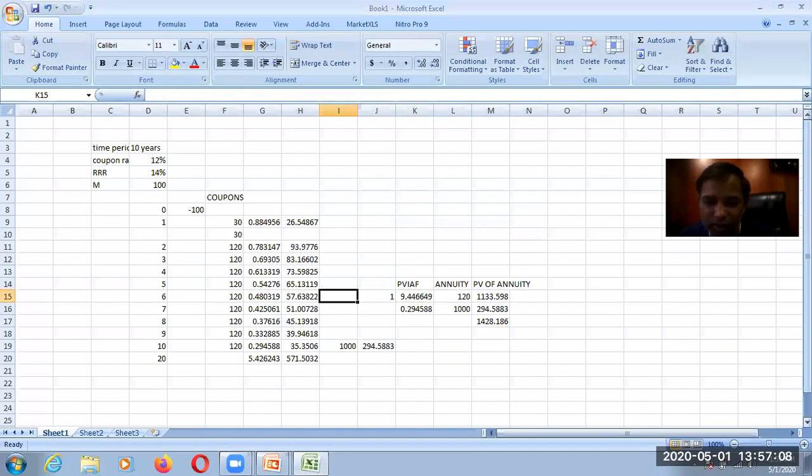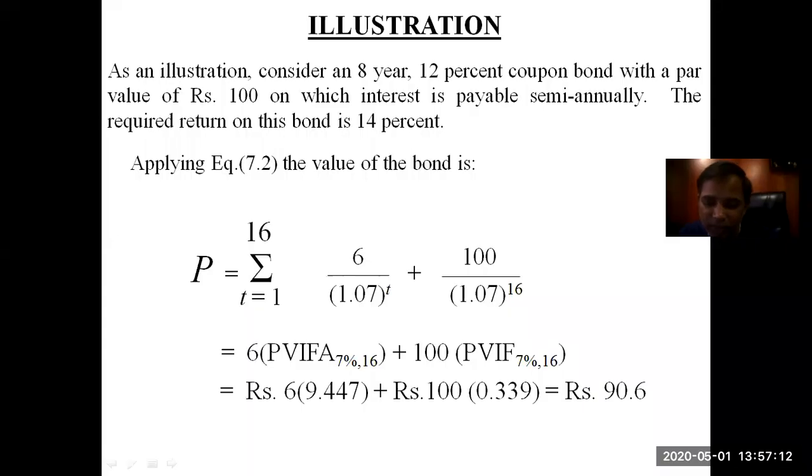In the same way, if we calculate the factor value for 7% and 16 periods, it is 0.339. The total bond value comes to 90.6 rupees.